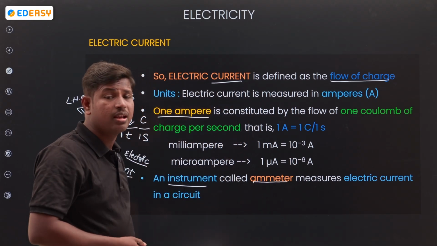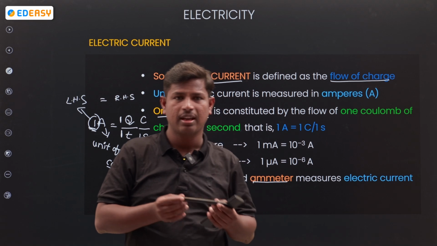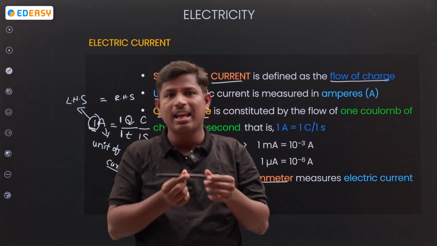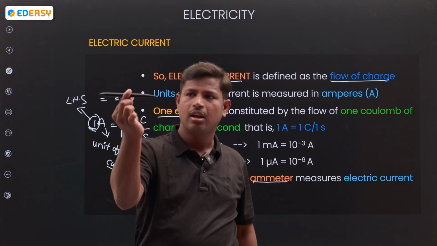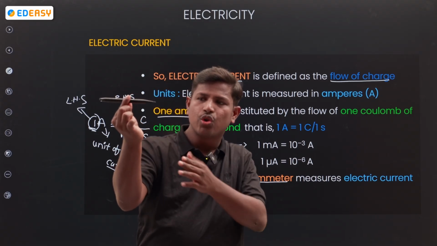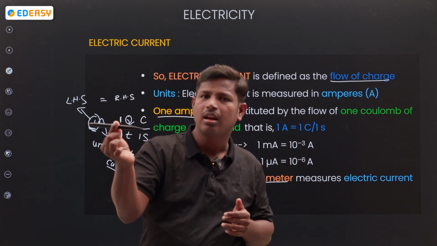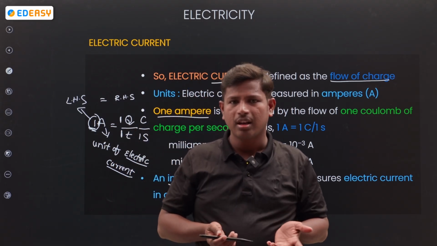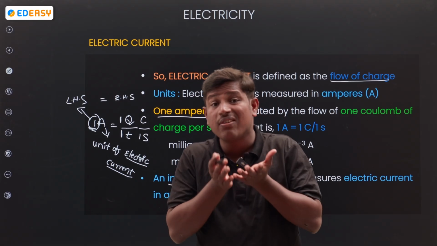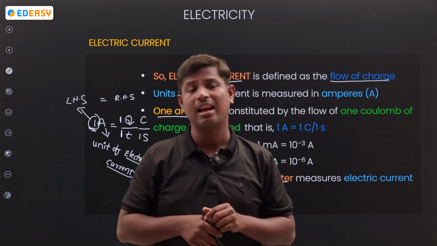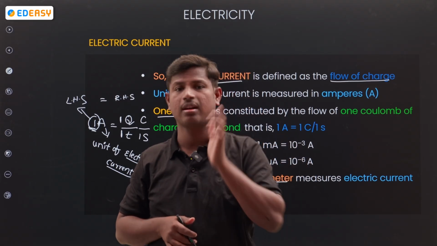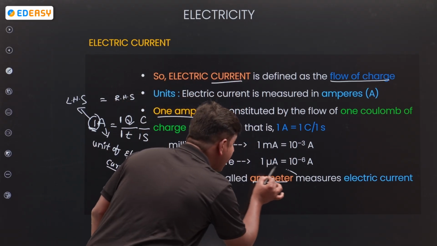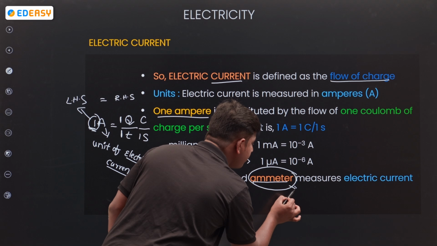Next, the instrument used to measure it. Let us take a wire with current passing through it. How can I calculate it? I can't hold the wire and count 2 coulomb, 4 coulomb of charge passing. Is it possible to calculate like that by holding a body? No, right? So what is the device we use to calculate the amount of current? We call it an ammeter.